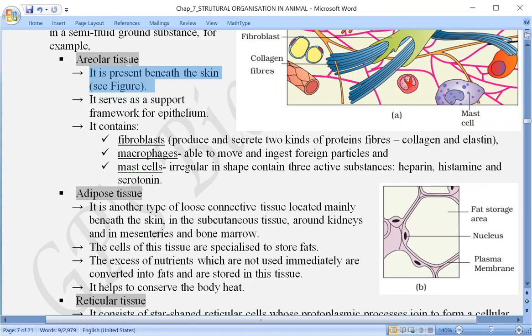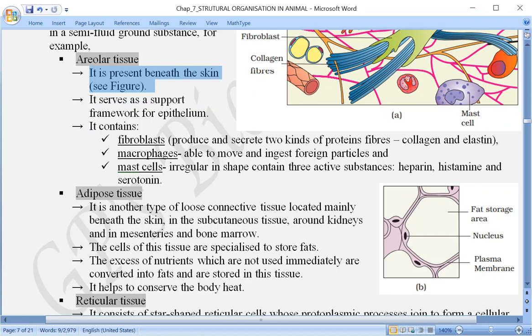In case of areolar connective tissue, this gives a support framework for the epithelium. In the earlier topic we discussed epithelium, a kind of tissue that we discussed in the first two videos, and there we discussed the basement membrane. So something should be there below the epithelium.